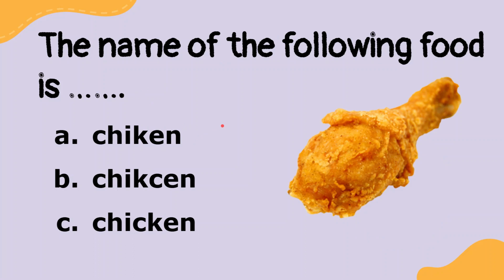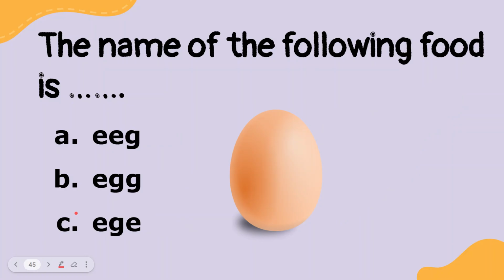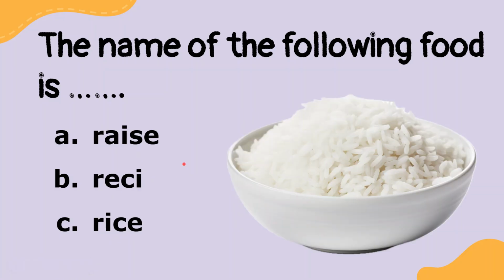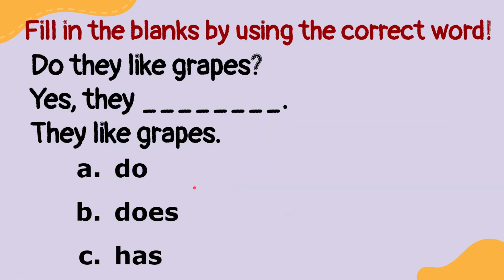How about this? Did you still remember how to spell chicken? A, B, or C? Of course, the answer is C. How about this? How to spell egg? A, B, or C? This is the easiest question for you. Of course, the answer is B. Okay, now how to spell rice? A, B, or C? Yes, that's correct. The answer is C.